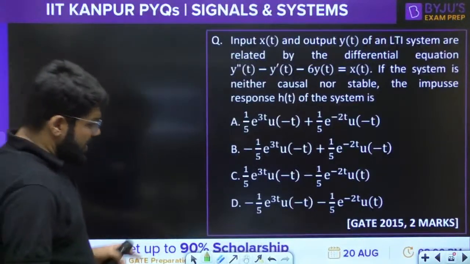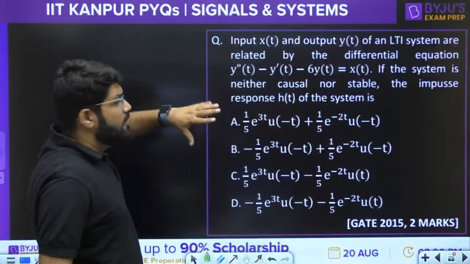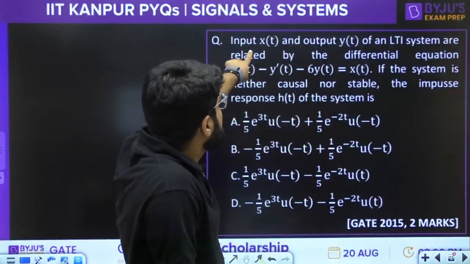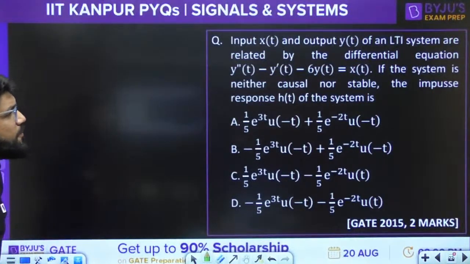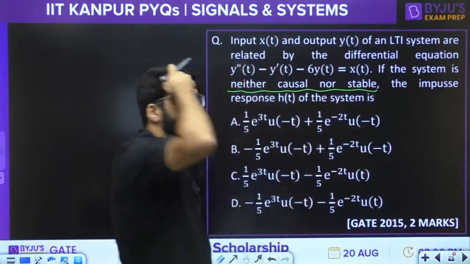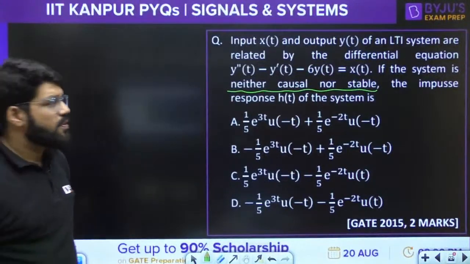Chalo. Now, let's come back again. I'm not discussing that because that was not the signals part. A hint is sufficient. Only calculations, you can complete maybe 2 more minutes maximum. Input and output of an LTI system are related by the differential equation. If the system is neither causal nor stable, then what is the impulse response of the system?